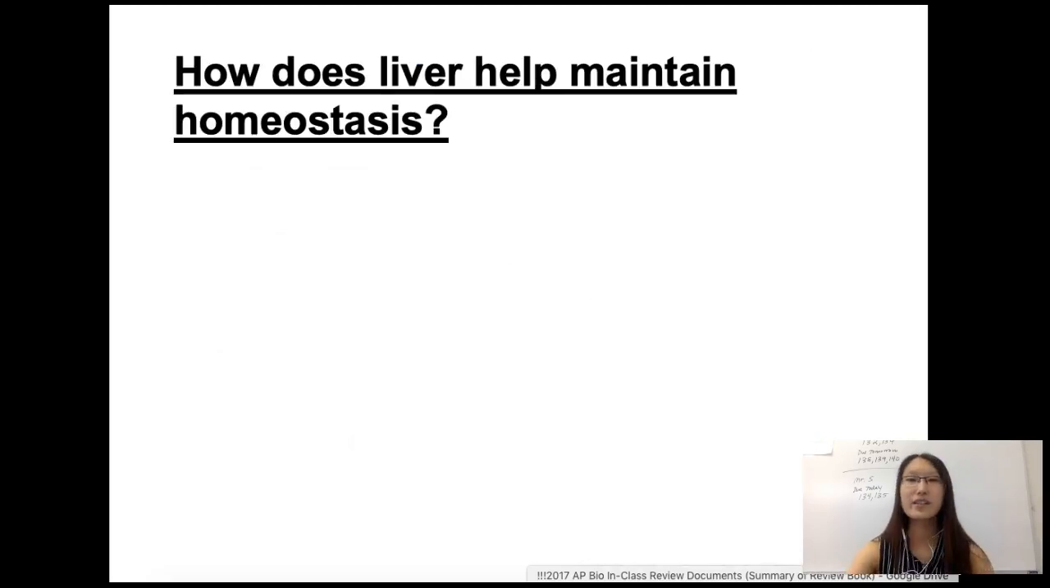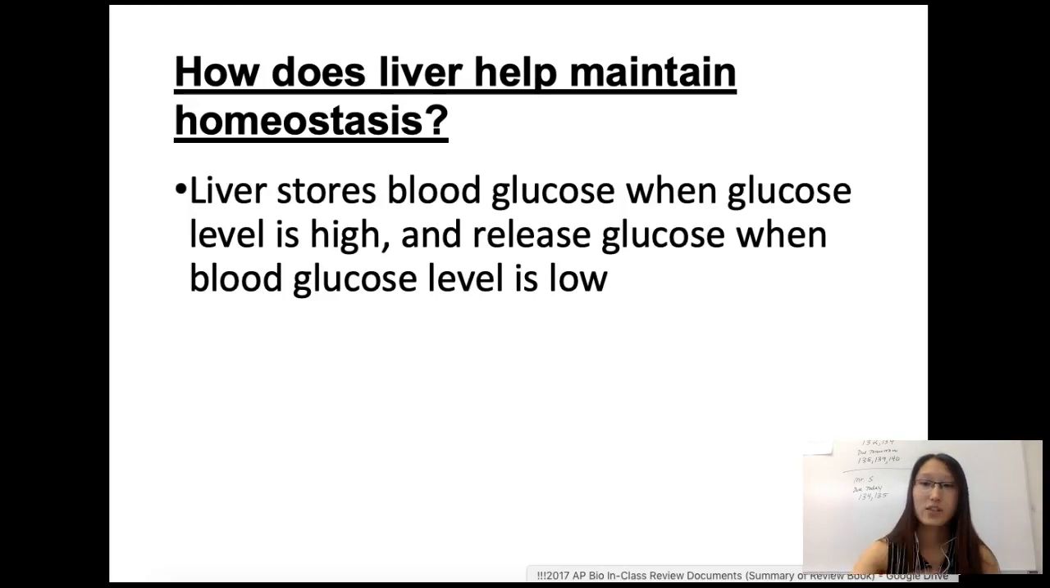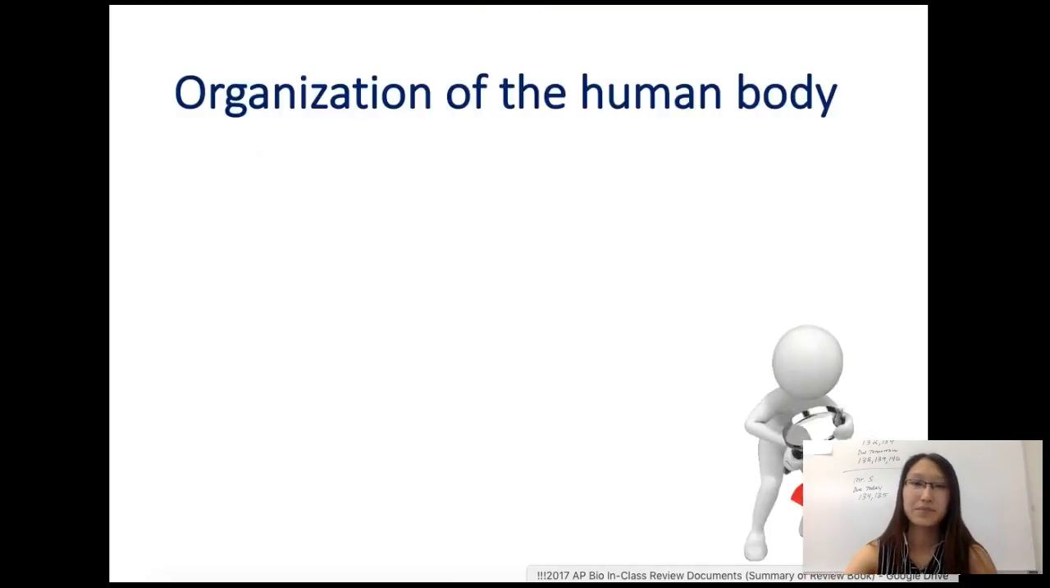The next one is, how does liver help maintain homeostasis? So the liver stores blood sugar when the glucose level is too high and releases glucose when the blood glucose level is low. So if you can remember from last semester, and as we reviewed in class, glucose is important for cell respiration. So in order for us to have glucose at all time, even when you're not eating, our liver stores some of the glucose so that we can use it when we're not actively eating.